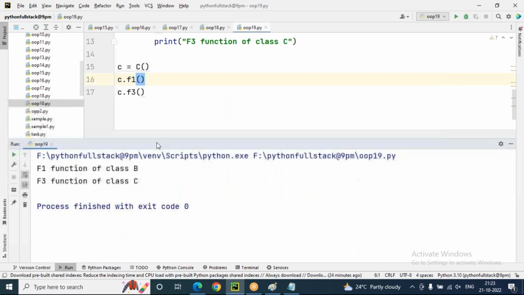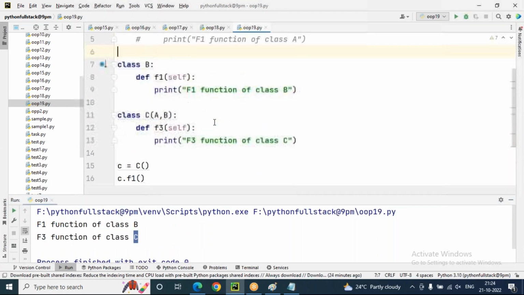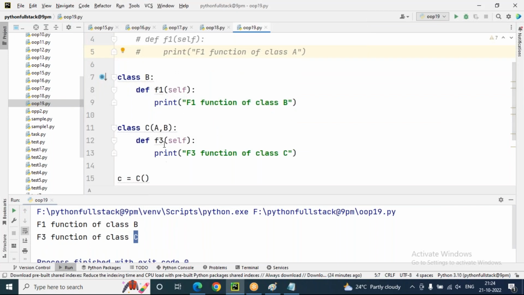F1 function of class B is coming, F3 function of class C is coming like this. This is the priority. Sir, can't we get both F1 of A and F1 of B? Yes, we can get it. No problem at all. I'll try to show you, but don't think the order looks like this. Suppose here you can see this. B comma A I'm taking.